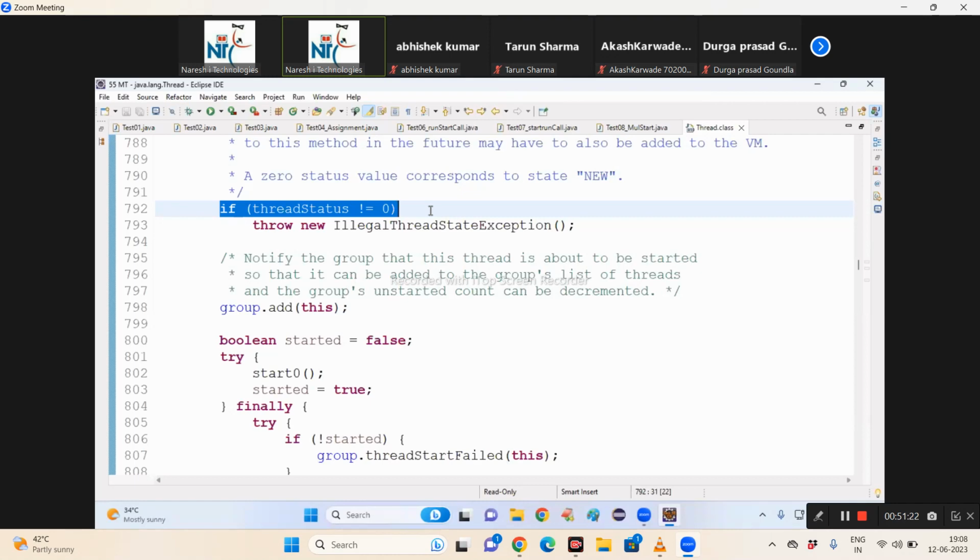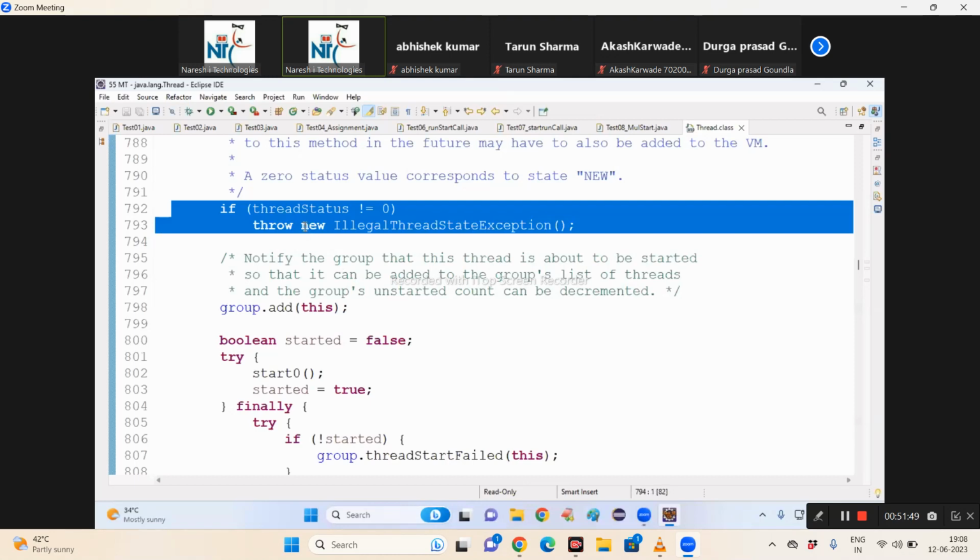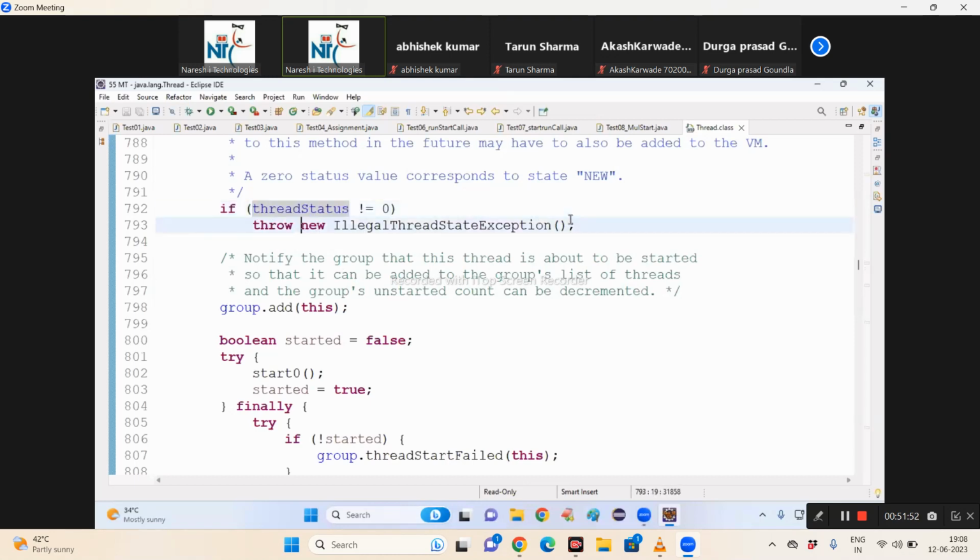A thread has statuses such as 0, 1, 2, 3, 4, 5; however many there are, never mind. If it is 0, the thread execution has not started. If not 0, meaning 1, 2, 3, 4, it has already started. So inside the start method, as the first statement, we have a condition to verify whether the thread has already started. If already started, it throws an exception. Who is throwing the exception? The start method.